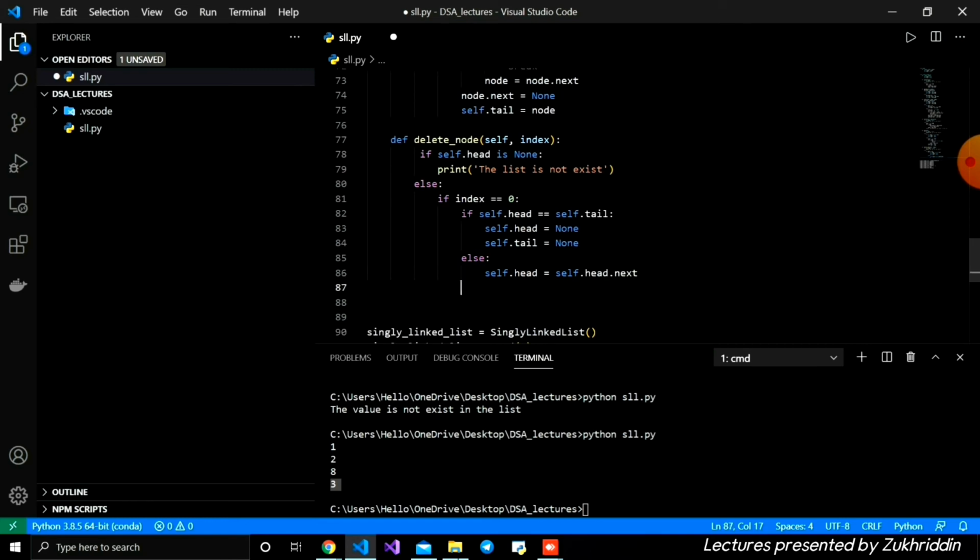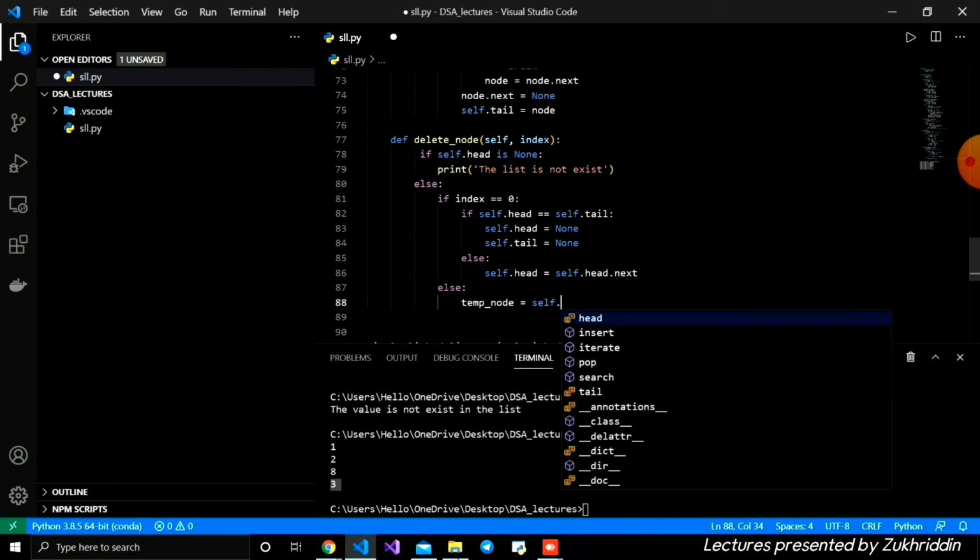Now let's write for when the index is not equal to 0. Maybe we are going to delete from the middle somewhere. So I'm going to write else, and in the else we're going to iterate our linked list. The first thing I'm going to define is a variable, a temporary node: temp node is equal to self.head.